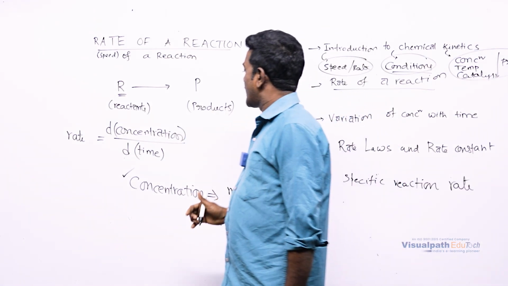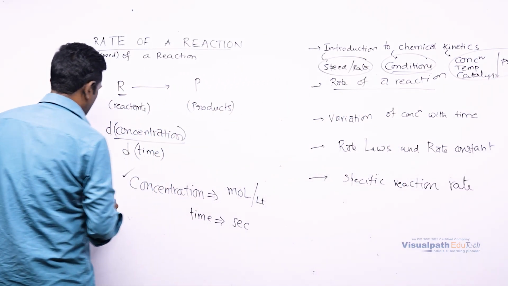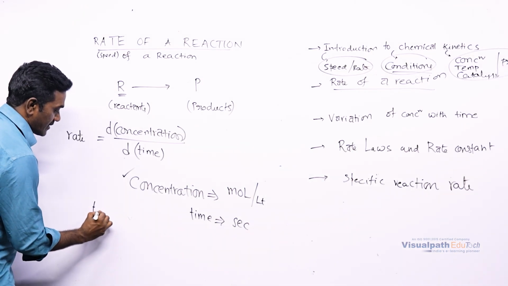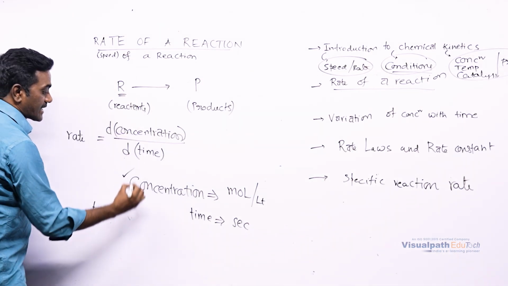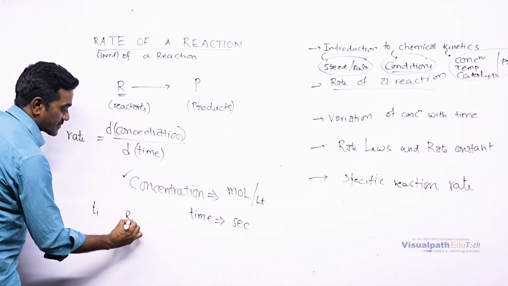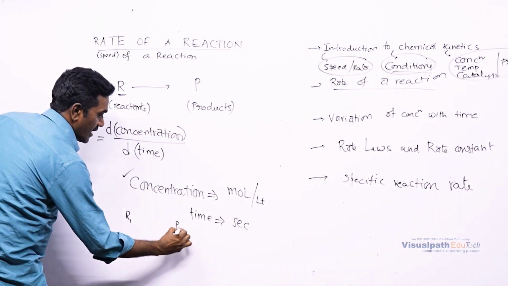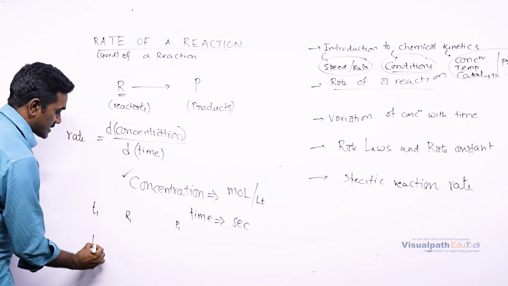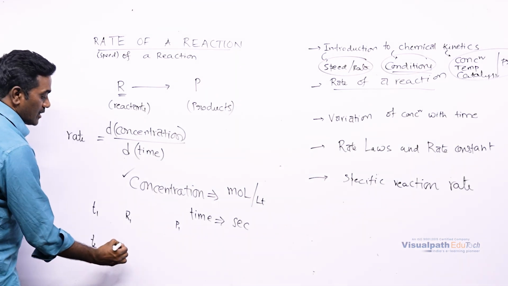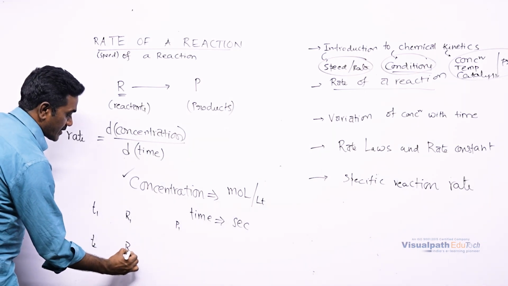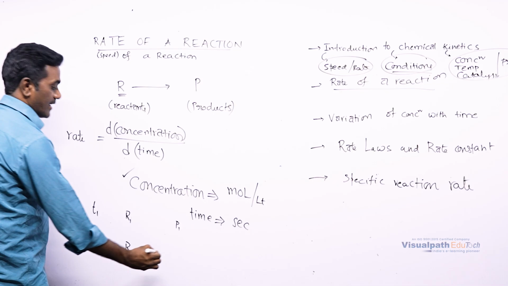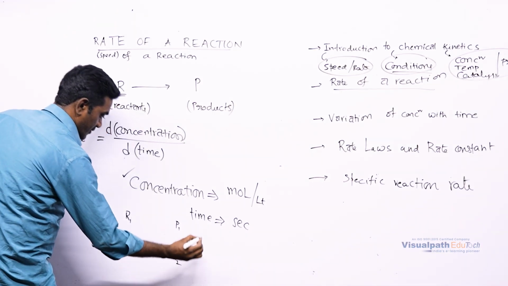Now, looking at this carefully, for example, at time t1, imagine the reactants are R1 and the products are P1. After some time, that is time t2, the reactants became R2 and the products became P2.